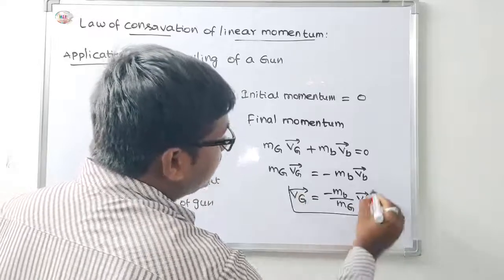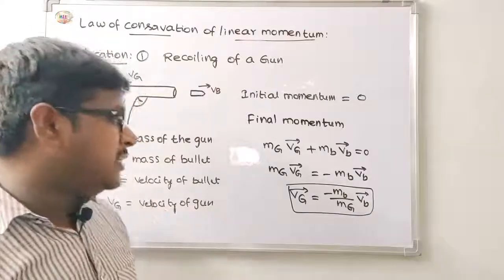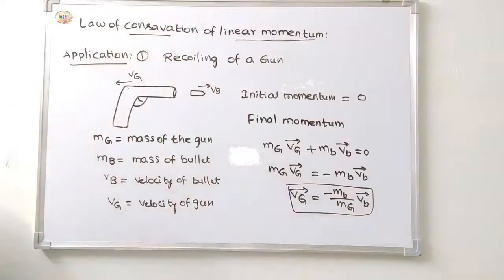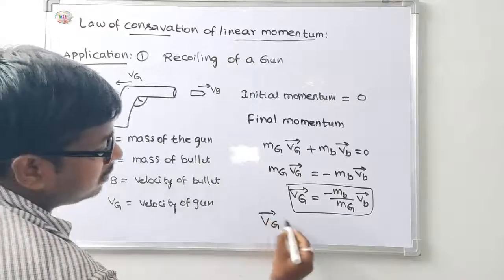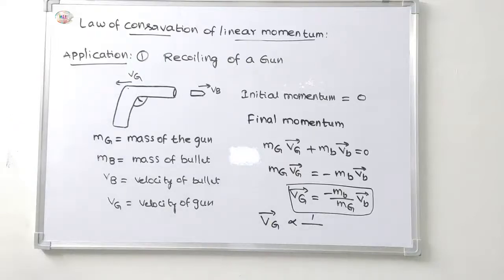This is the formula for the recoiling of a gun. It is a very, very important condition. The negative sign indicates that the recoil velocity vg is opposite to the velocity of the bullet. Also, vg is inversely proportional to mg, that is, 1 by mg.